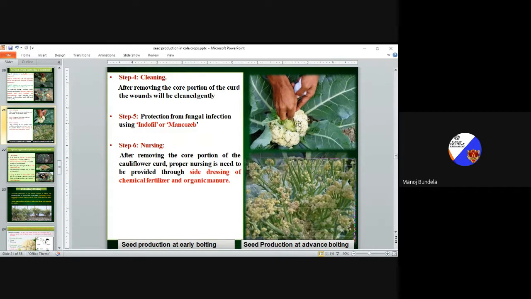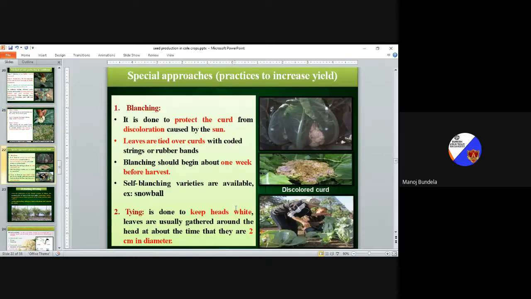We have to remove the head from this curd. We have to remove this, or like this it will come. So remove this. Special approach practice to increase the yield.